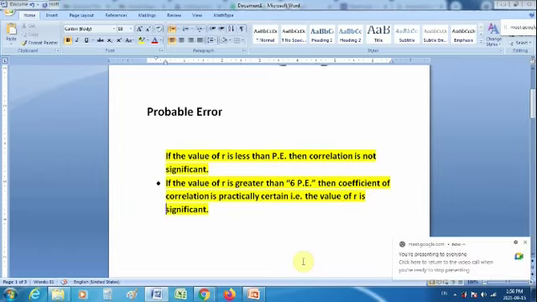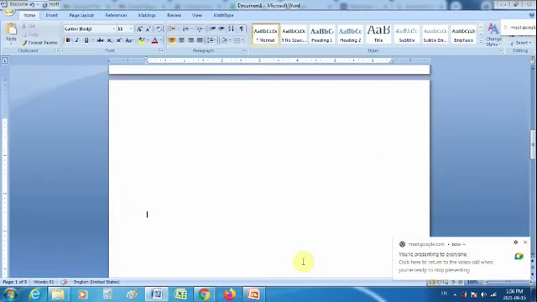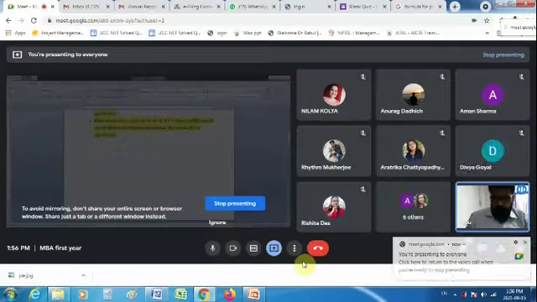Now, what does that mean? What is the use of this probable error apart from